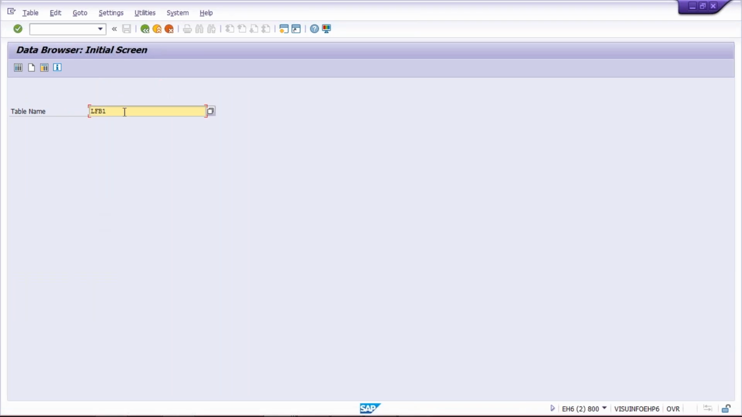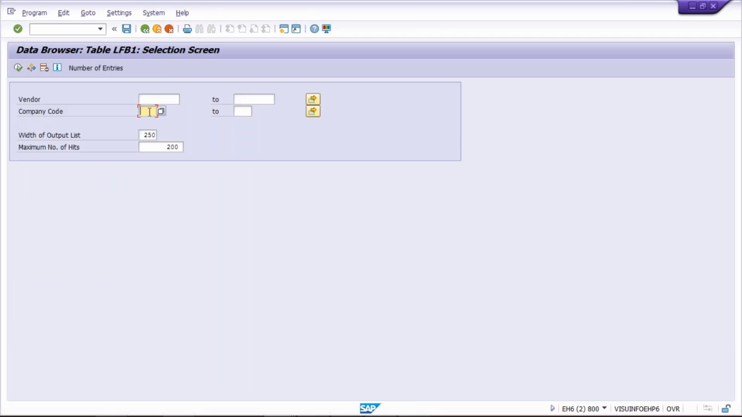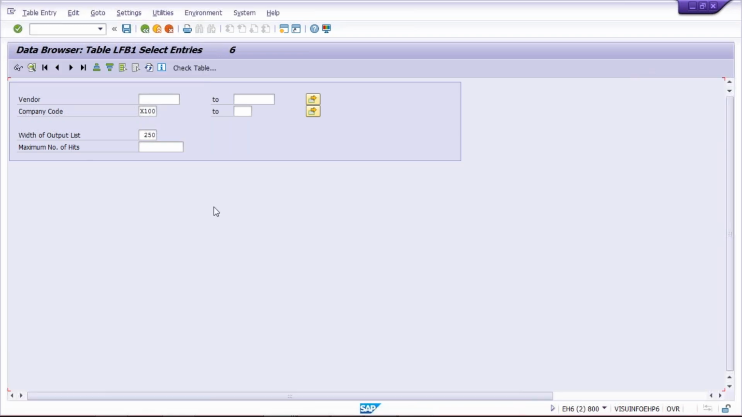Give your table LFB1, press enter. Now you can give your company code X100 and then execute. Now here, you can remove the maximum number of hits, because it was 200. If the total number of vendors is more than 200, then the system is going to give you 200 only. So you can remove this so that all the vendors appear.